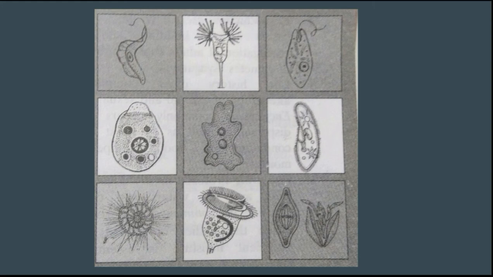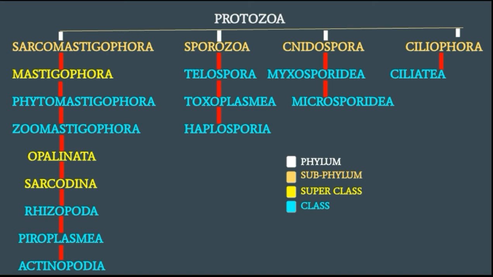Next is the photographs of the various types of protozoans. Another is the classification of protozoa. We have a tree diagram we have discussed here today. So that is the classification of protozoa. Protozoa is classified into four subphyla: Sarcomastigophora, Sporozoa, Cnidospora, and Ciliophora. In Sarcomastigophora, there are three superclasses: Mastigophora, Opalinata, and Sarcodina.